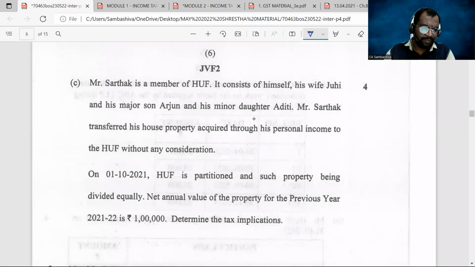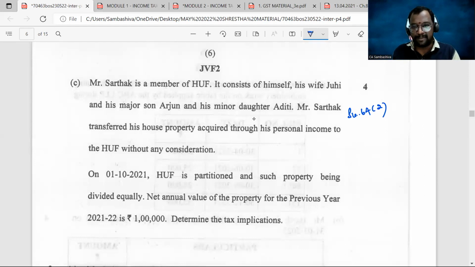Next, question number 2C. Sardak is a member of HUF. It consists of himself, wife Juhi, major son Arjun, and minor daughter Aditi. Sardak transferred his house property acquired through his personal income to HUF without any consideration. Conversion of self-occupied property into joint property, section 64(2) of the Income Tax Act. An example was discussed, and the same kind of example was asked in the main exam. If you have gone through that example, it will be very easy for you to do this problem.